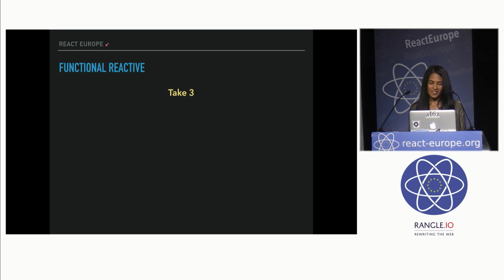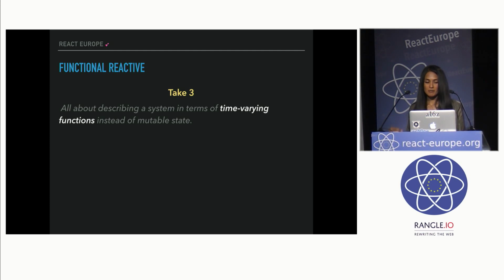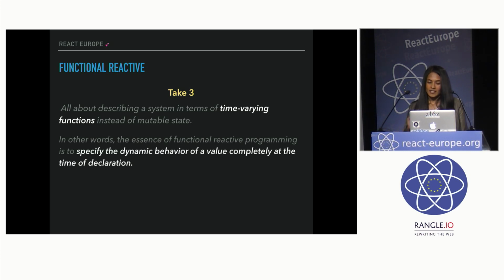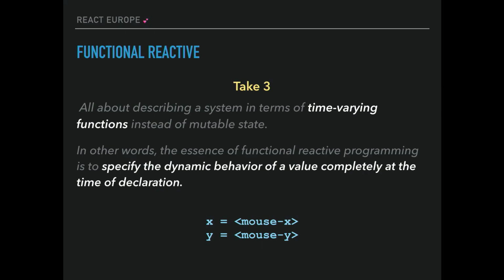It's all about describing a system in terms of time-varying functions instead of mutable state. So really, the essence of functional reactive programming is about specifying the dynamic behavior of a value completely at the time of declaration. I'll show you what this means in more code, but as an example, let's say you have an X and Y mouse position, you'd make this assignment once, and those values would be automatically up to date.